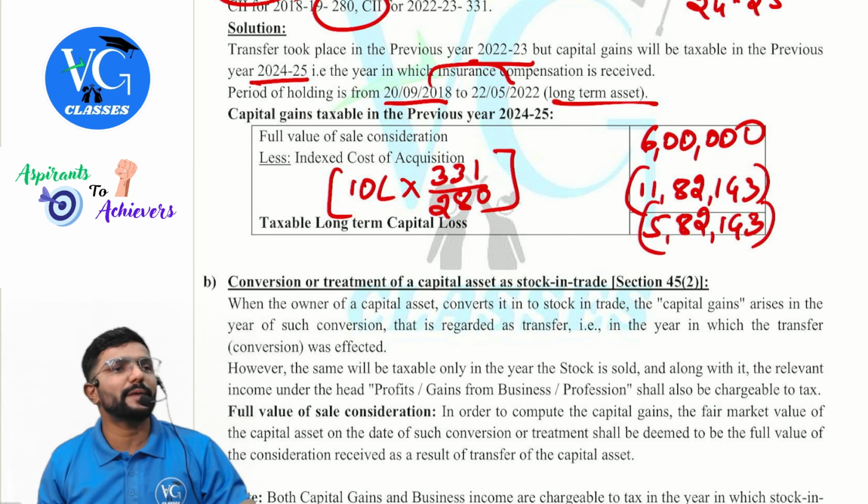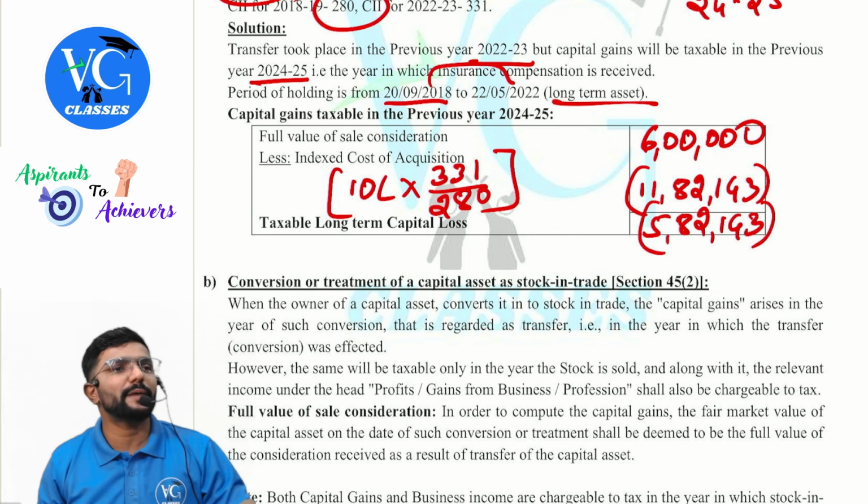Yes, under the head capital gains, we can have a loss. And the treatment of loss, we will understand later. Clear? Yes. Because normally, especially when there is a destruction of asset, the insurance company may not pay you fully. So you may have a chance of loss. Okay, sir. Next, conversion of capital asset into stock in trade or stock is taxable in the year in which